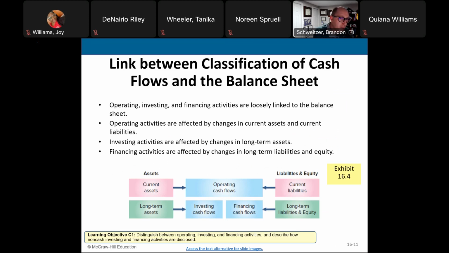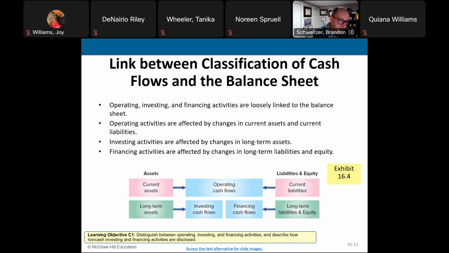And then on the other side of the balance sheet, we have our liabilities. Current liabilities come from operating activities, because those include things like accounts payable, wages payable, taxes payable. Those are all current liabilities, right? And those come from our operating activities, day-to-day operations of the business. Then we also have our long-term liabilities, which would be things like loans, bonds, right? And of course, as you know, loans and bonds are part of financing cash flows.